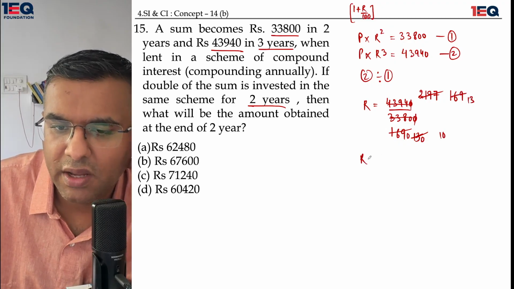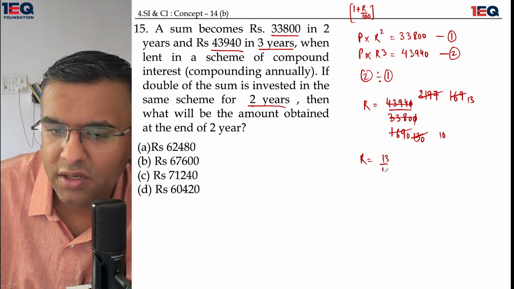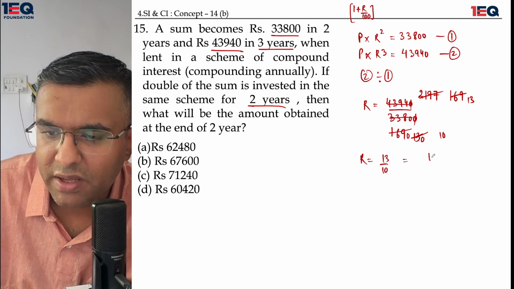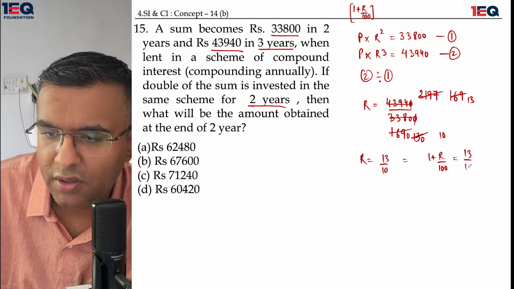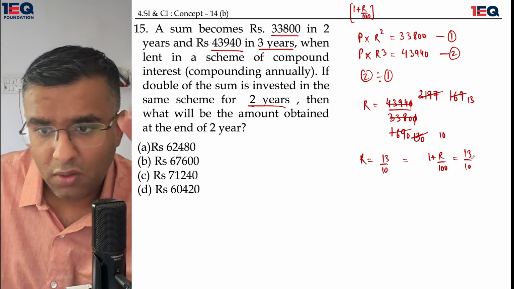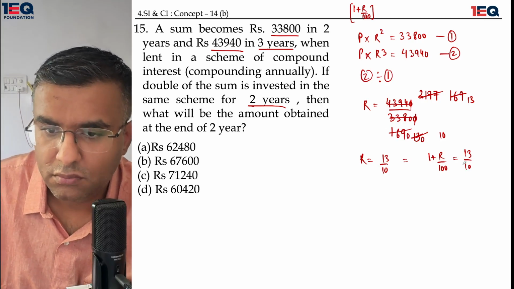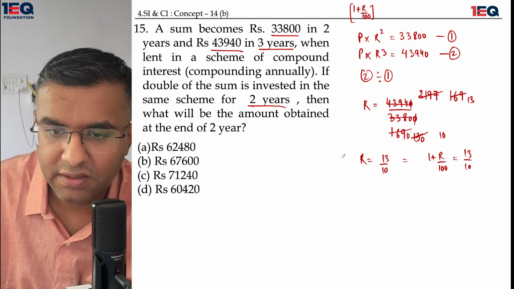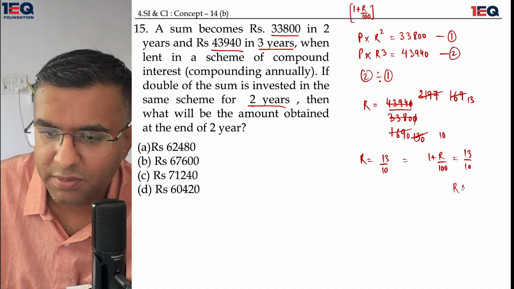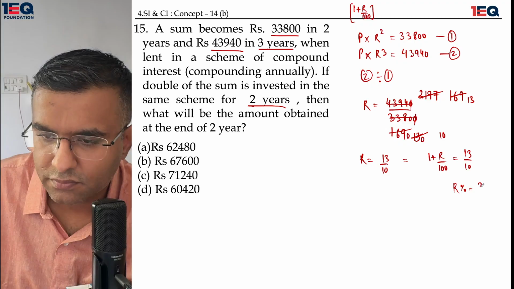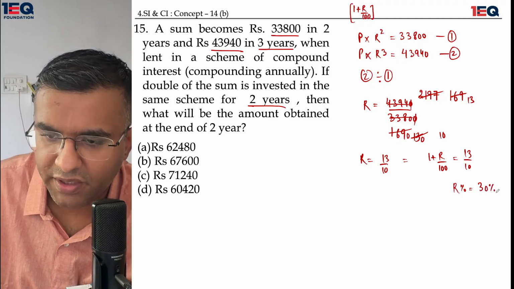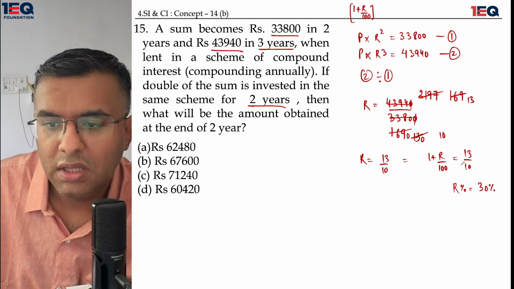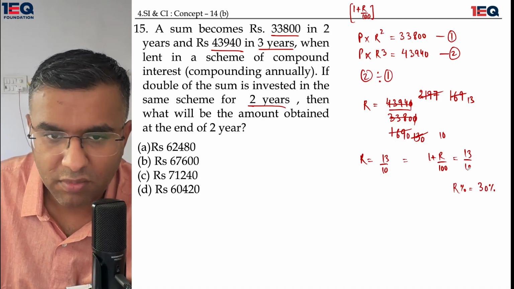So from here I can conclude that r is equal to 13 upon 10, or in a simpler manner I would write that 1 plus r upon 100 is equal to 13 upon 10. What do I get out of it? From this I can understand that my rate percentage is equal to 30%. So this 13 upon 10 can be used multiple times.